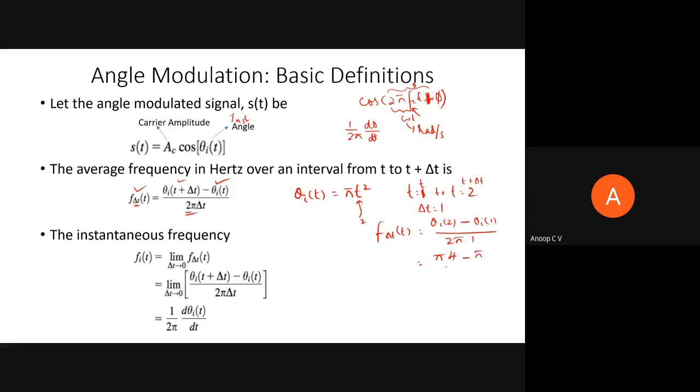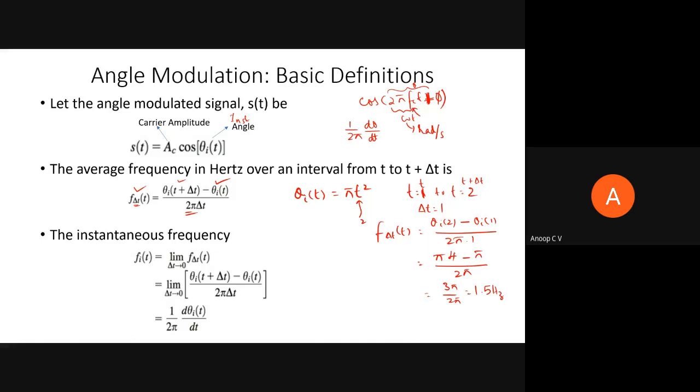So it will be 3 pi divided by 2 pi, which is equal to 1.5 hertz. This 1.5 hertz will be the average frequency over the period from t equal to 1 second to 2 seconds.